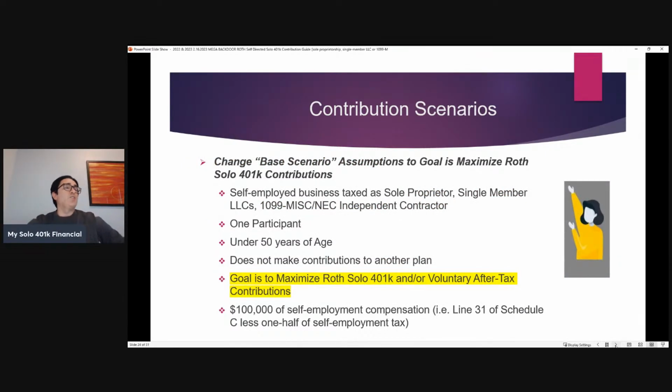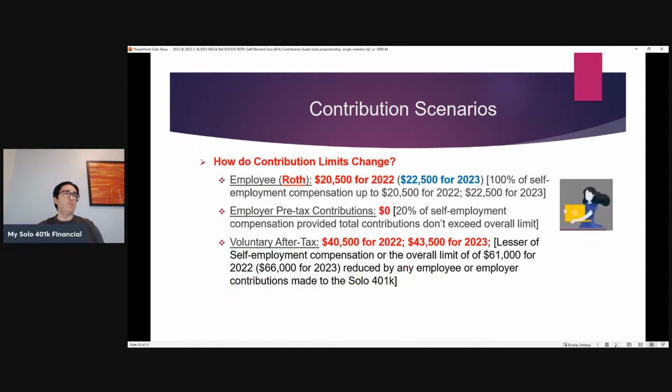So now let's go back to the base. Here, this person doesn't make contributions to another plan, $100,000 of self-employment compensation, but now the goal is to not make pre-tax contributions, but just focus on Roth and/or voluntary after-tax contributions. So how do the contribution limits change? So they're still going to make the same amount of employee contributions, right?